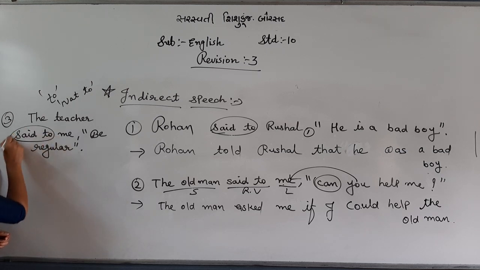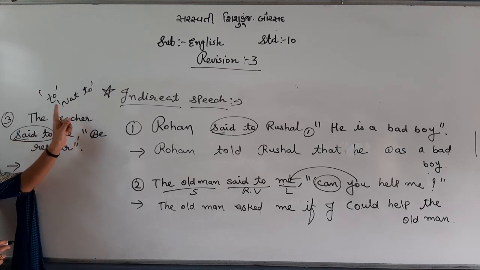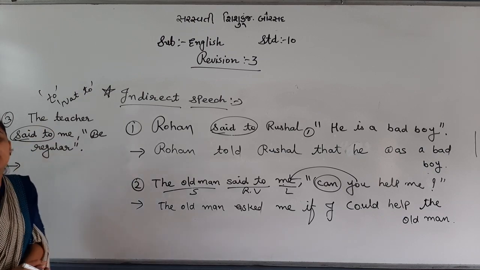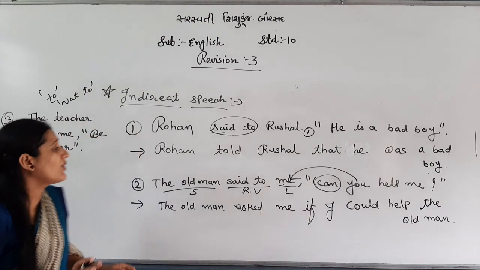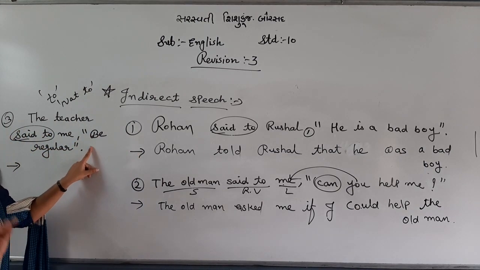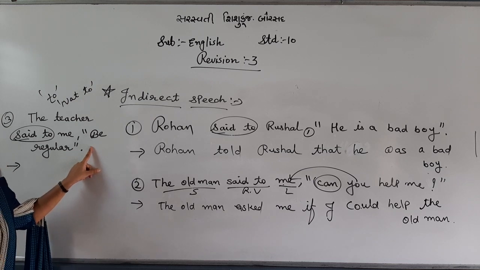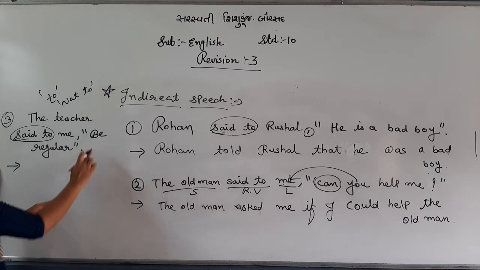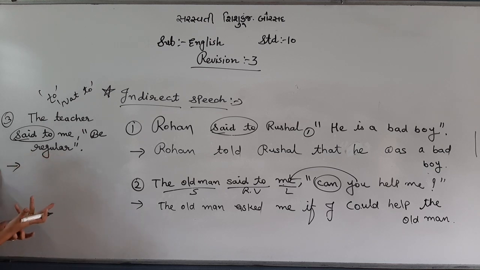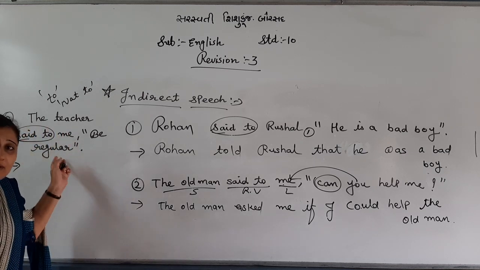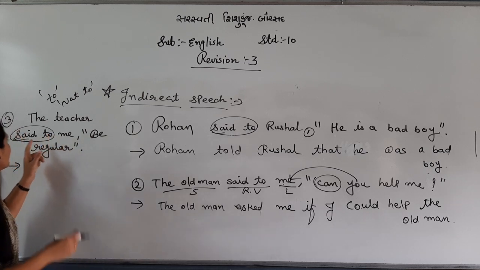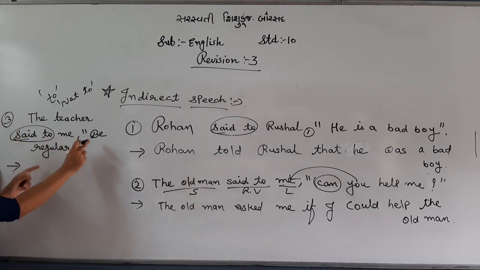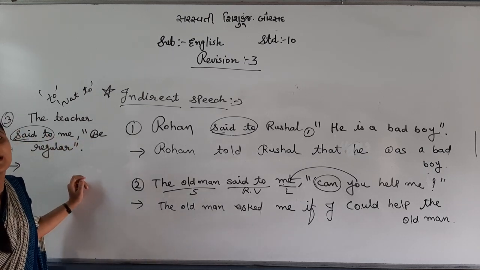Second thing, the conjunction will be "to" or "not to". But the reporting verb will be on the basis of the reported speech. You need to revise all the rules, my dear students. If instruction is given, our reporting verb will be "instructed". Order or command: commanded. Request: requested. So the reporting verb will be on the basis of the reported speech.